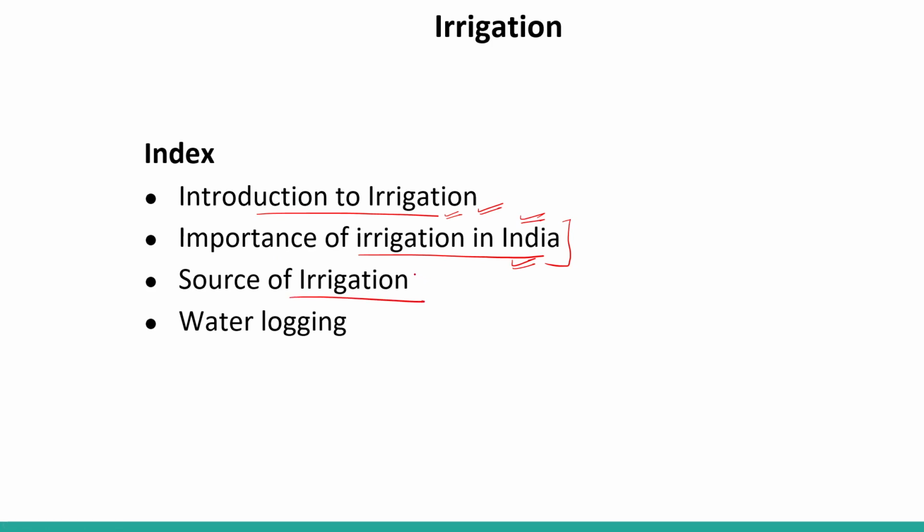Sources of irrigation. So, there are different types of irrigation sources in India, that is from the well, tube well, canal, and advantages and disadvantages of all these types we are going to study in this session. We are also going to study about what is water logging, right? So we are going to cover up these important topics in this session.